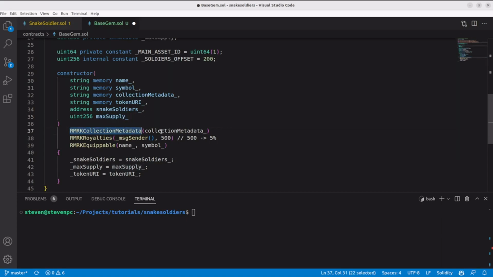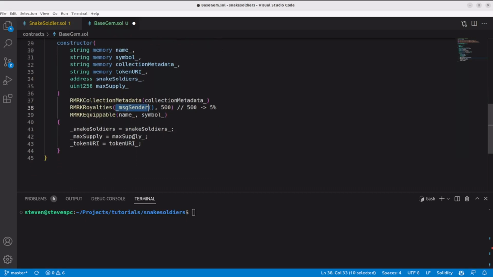We initialize each of these contracts, passing the name and symbol. Again, I'm fixing the royalty to 5% here, and I'm setting the royalty receiver to initially be the sender, so whoever deploys this contract. I stored these 3 variables, the rest are taken care of by these constructors.